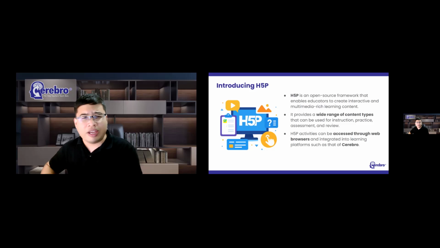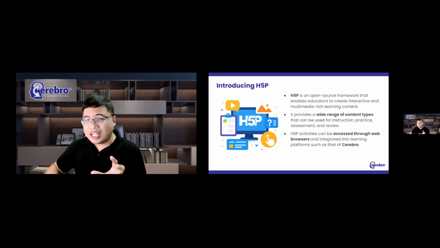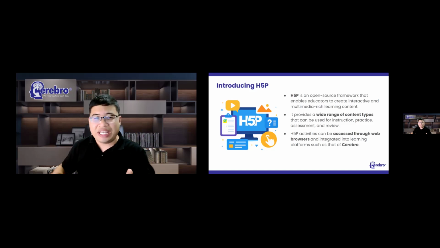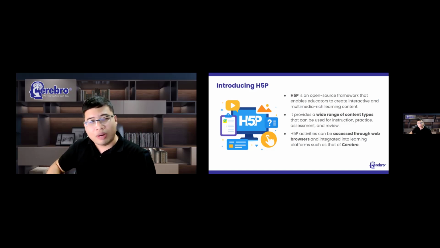Another strength of H5P is its focus on learner interaction. Many digital resources simply present information. H5P encourages learners to interact with information. As we discussed earlier, interaction is often the bridge between exposure and understanding. For schools using Cerebro, H5P is one of the many tools available within the platform that can help educators create more engaging learning experiences.